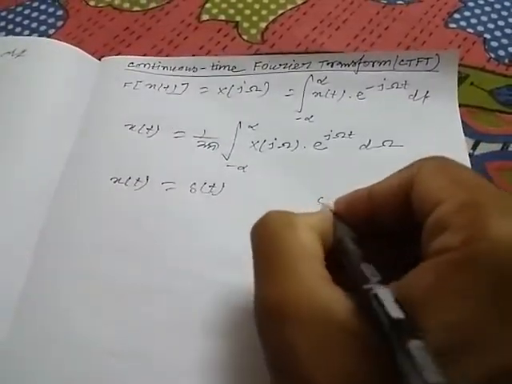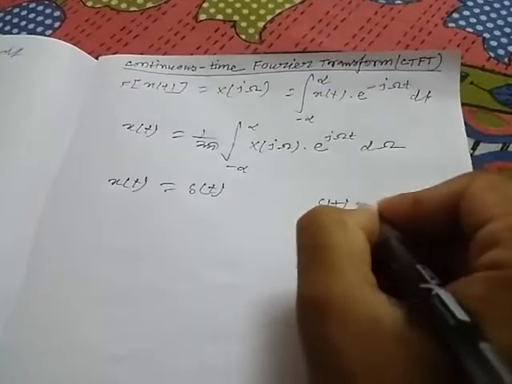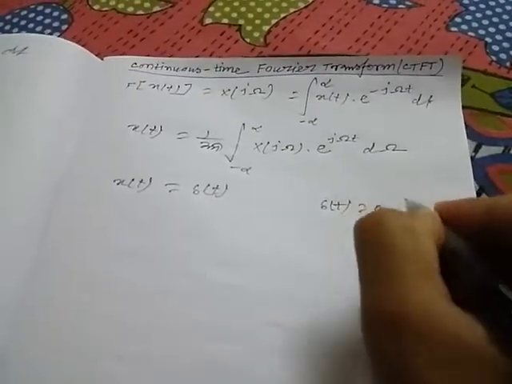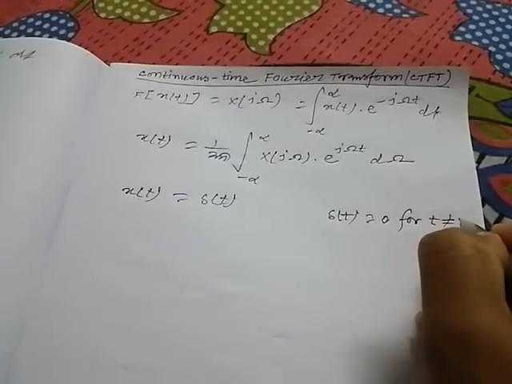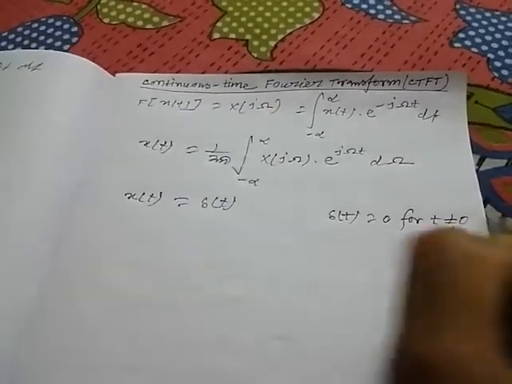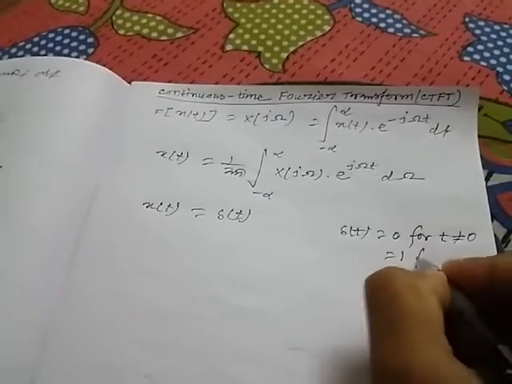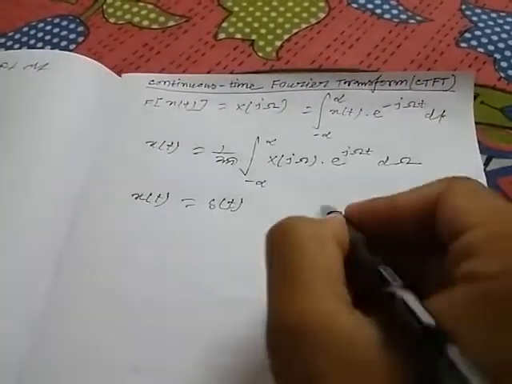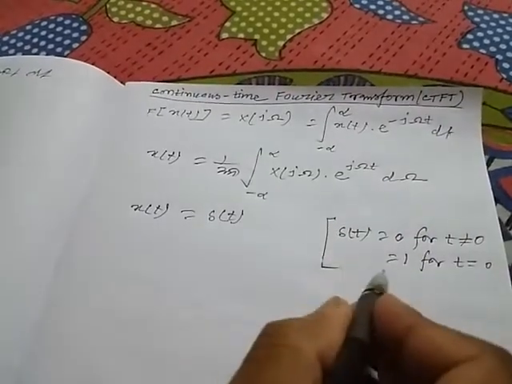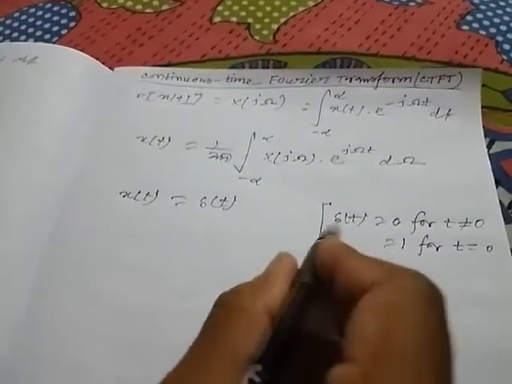We know the definition of delta t: it is equal to 0 for t not equal to 0, and equal to 1 for t equal to 0. So this is the definition of the unit impulse signal delta t.